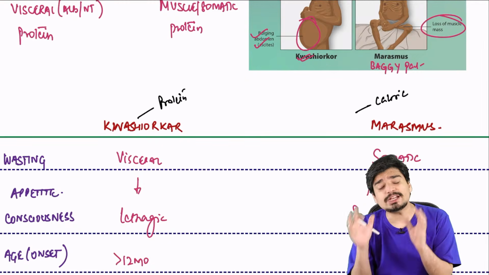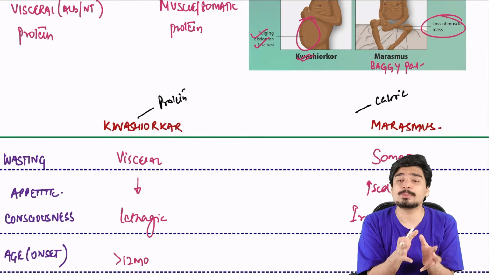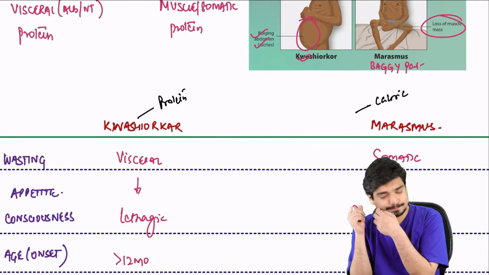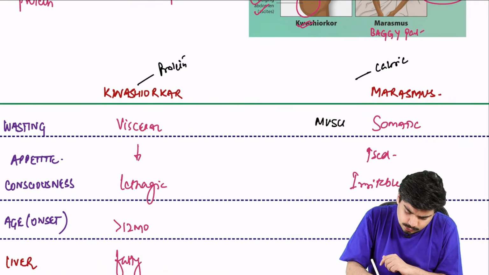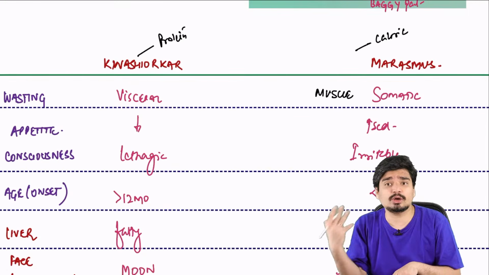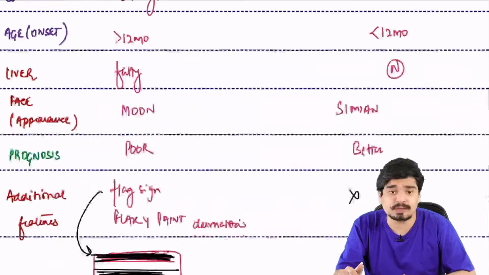But remember, there is protein loss in both of them. There is visceral protein loss in Kwashiorkor. There is somatic or muscle protein loss as far as Marasmus is concerned.